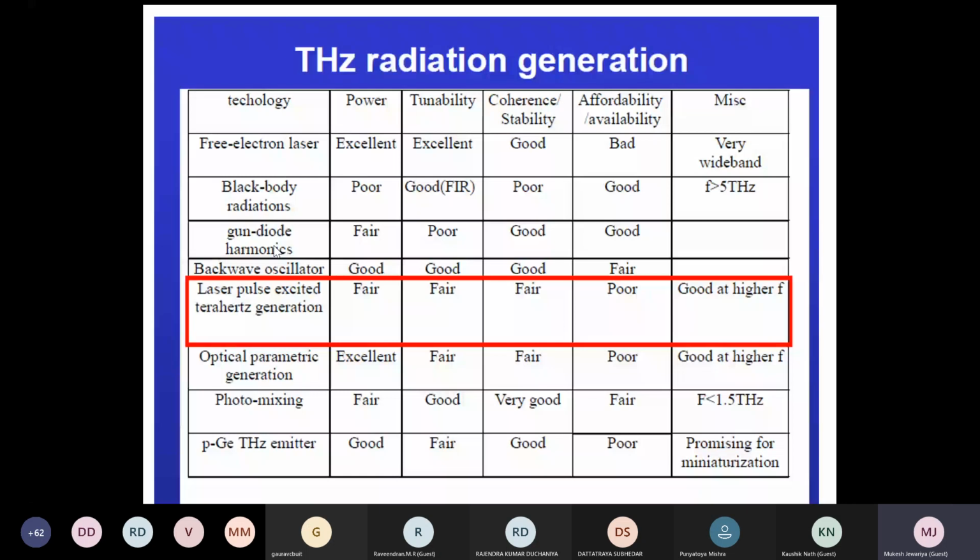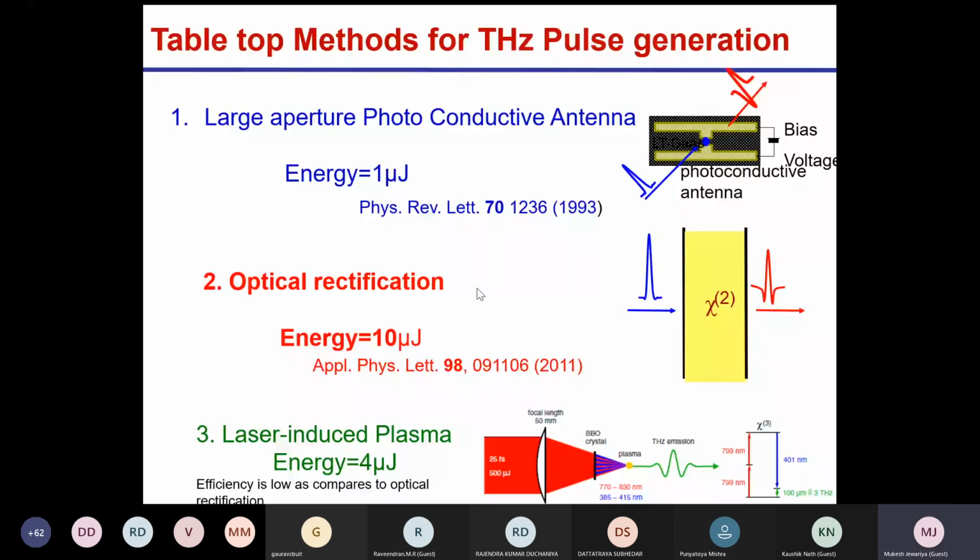But you see, the laser based are tabletop. Tabletop means you can generate inside a laboratory. Whatever I will tell you in my next slide, tabletop methods are comparable to the free electron or accelerator based. So the tabletop considered to be mostly three.